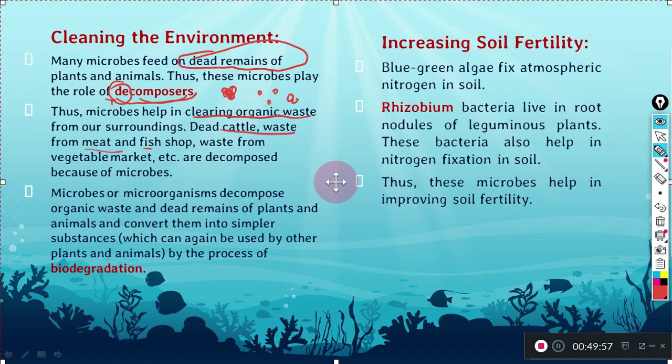And now, increasing soil fertility. For that also, microorganisms are very helpful, for example, blue green algae. They fix atmospheric nitrogen, the nitrogen which is present in the atmosphere, in the soil. You will study this nitrogen fixation in the next part. Now, rhizobium bacteria, which live in the root nodules of leguminous plants, actually help the plant in nitrogen fixation inside the soil. So these microbes are also helping in improving soil fertility.